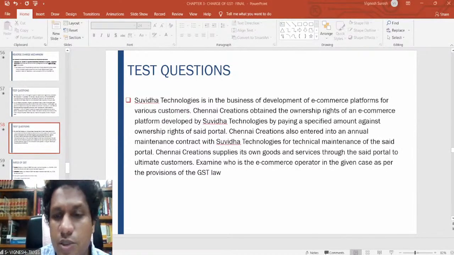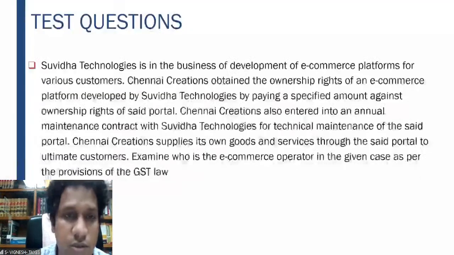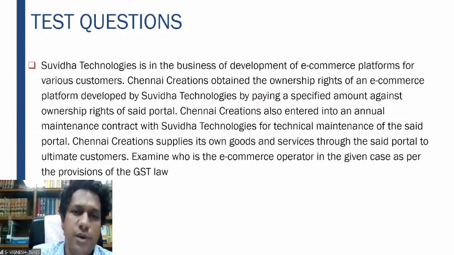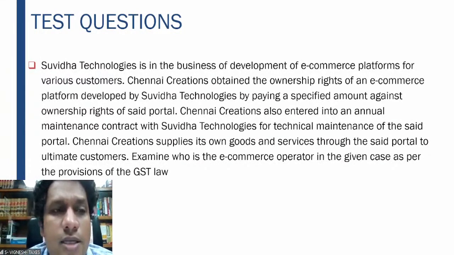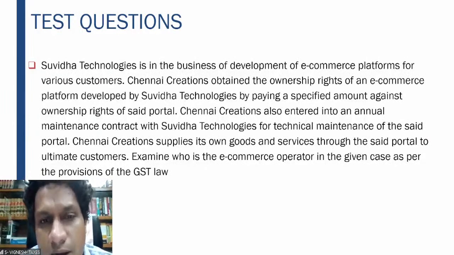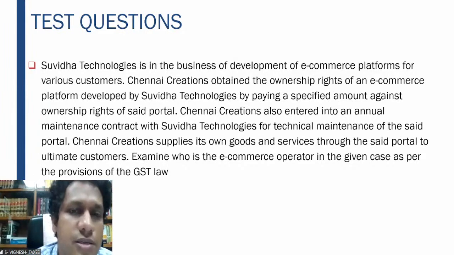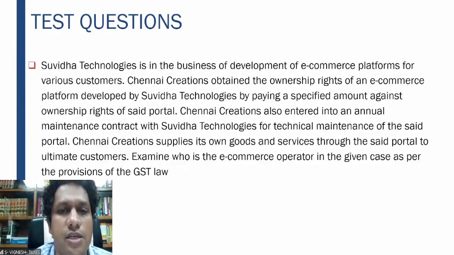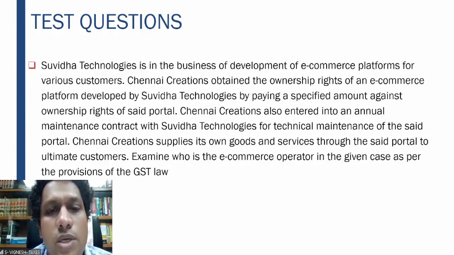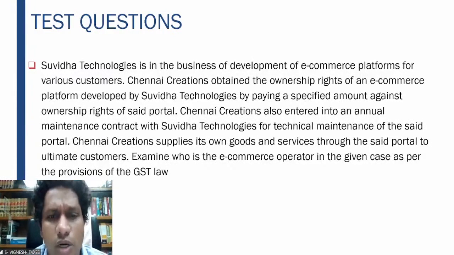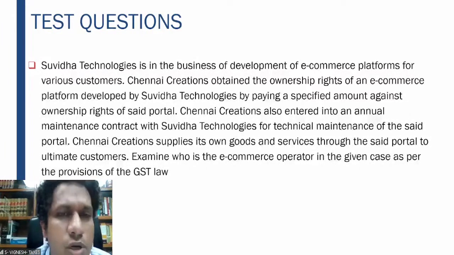So let us examine this particular question. How you have to answer this question is also very important. Here it clearly says that Suvidha is in the business of development of e-commerce platforms. Here it is developing the platform and selling it to Chennai Creations. Once it is selling it to Chennai Creations, we have to see who is the e-commerce operator. Chennai Creations also entered into an AMC. Just maintaining the annual maintenance contract doesn't give you the ownership. Chennai Creations supplies its own goods and services through the said portal to ultimate customers.